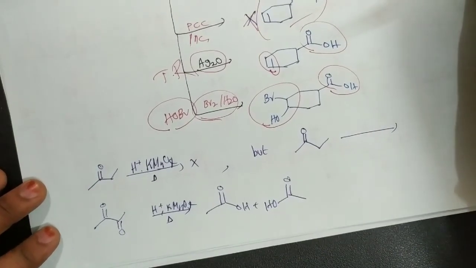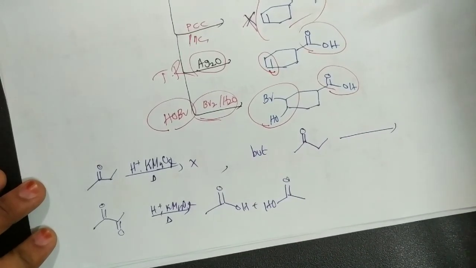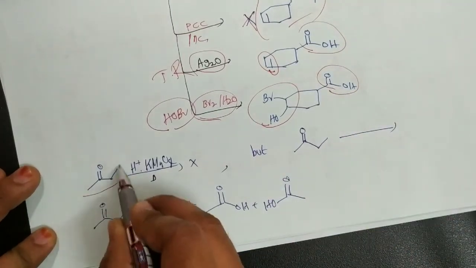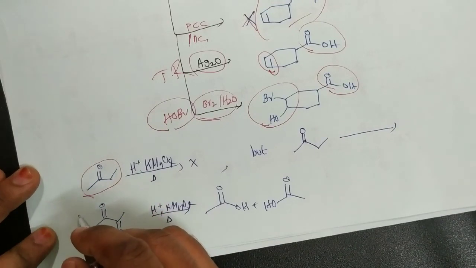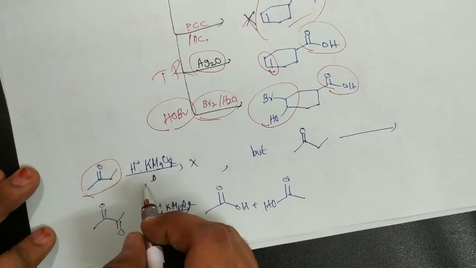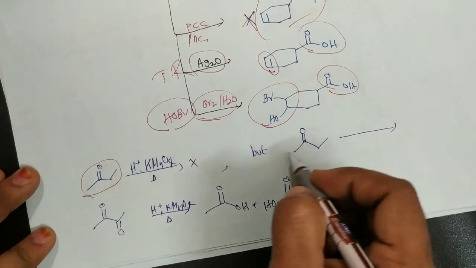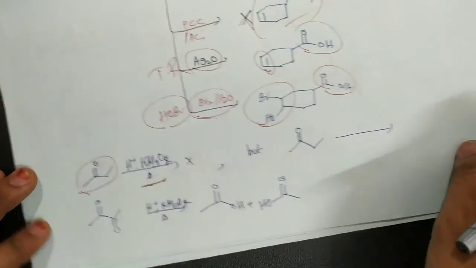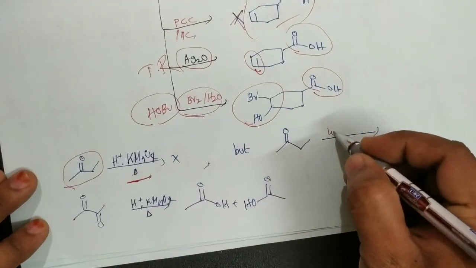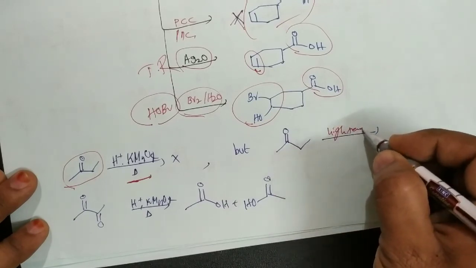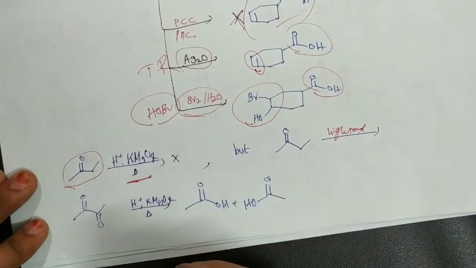Okay. So next, another exceptional point, that is ketones. Ketones are not further oxidized with hot acidified oxidants, but at very high temperature, this oxidation takes place by breaking of this carbon-carbon bond.